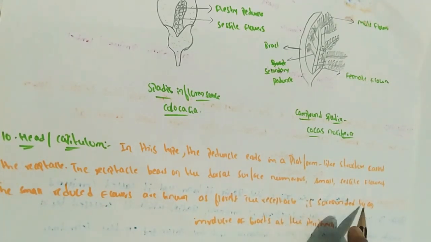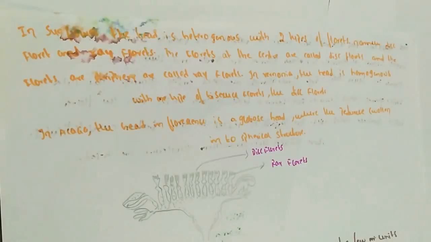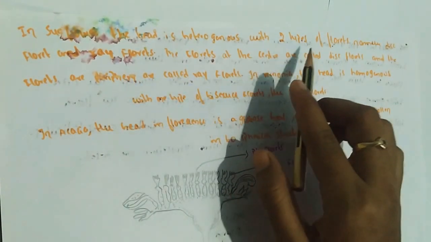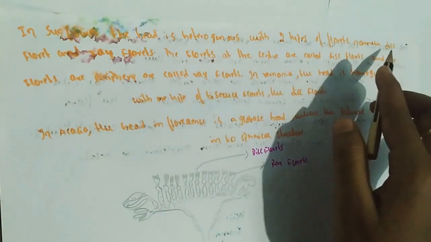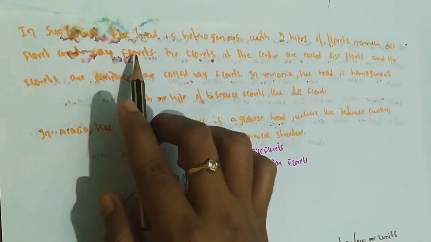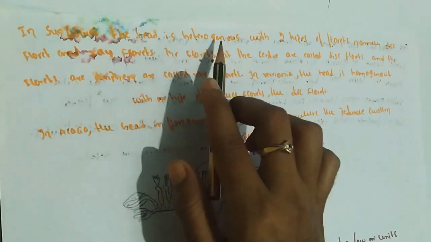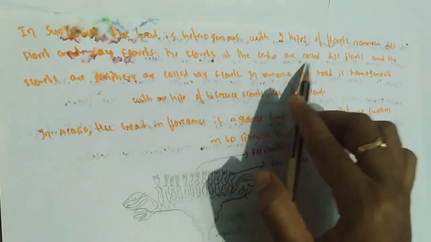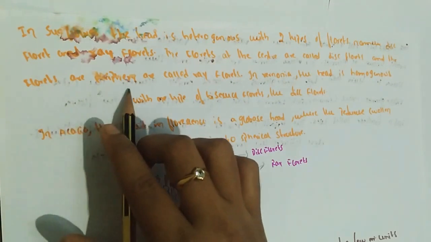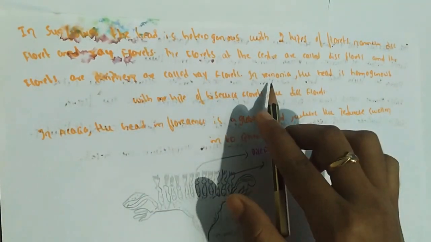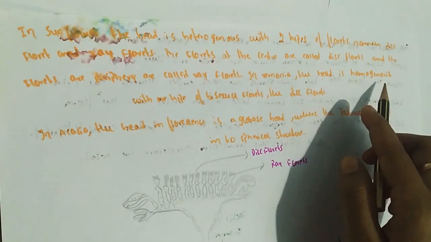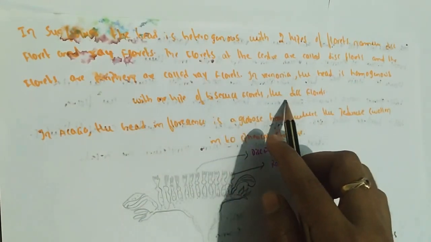The receptacle is surrounded by an involucre row of bracts. In sunflower the head is heterogeneous, with two types of florets, namely disc florets and ray florets. The florets at the center are called disc florets and the florets at the periphery are called ray florets. In Vernonia, the head is homogeneous, with bisexual disc florets.